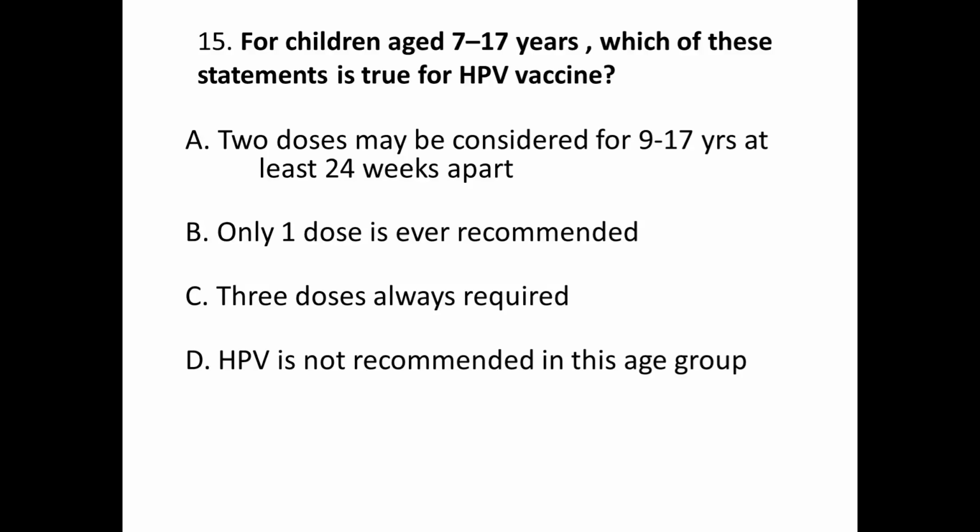Question number 15. For children aged 7 to 17 years, which of these statements is true for HPV vaccine? A. 2 doses may be considered for 9 to 17 years at least 24 weeks apart. B. Only 1 dose is ever recommended. C. 3 doses always required. And D. HPV is not recommended in this age group. Correct answer is A.